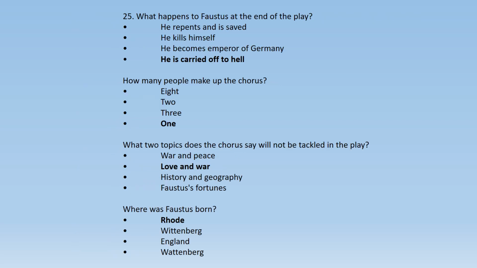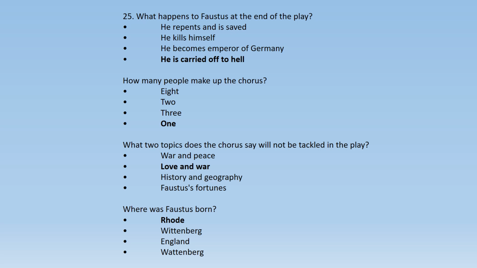What happens to Faustus at the end of the play? He repents and is saved. He kills himself. He becomes emperor of Germany. He is carried off to hell, and the correct option, unfortunately, is he is carried off to hell.